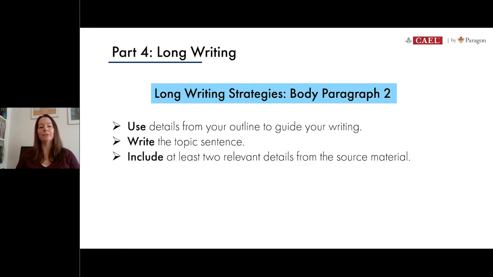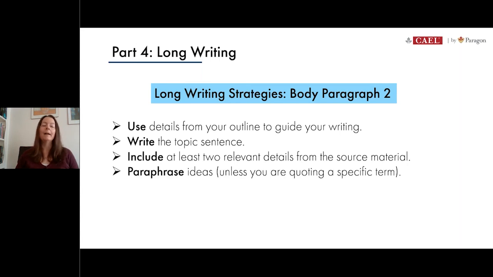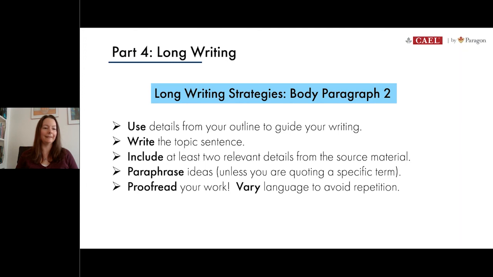We should have at least 2 specific and relevant details as well from the source material to back this up. So we decided to focus on those 2 theories that were discussed in the listening passages in order to support our topic. Our ideas will be paraphrased to the best of our ability. Now, clearly, we have to identify the theories by name. We actually said the Oasis theory and the Cohen theory. We can't make those details up. But all the explanations around those theories and how they fit back into our position are coming from our own vocabulary. And that's what we need to do on the Cael test to the best of our ability.